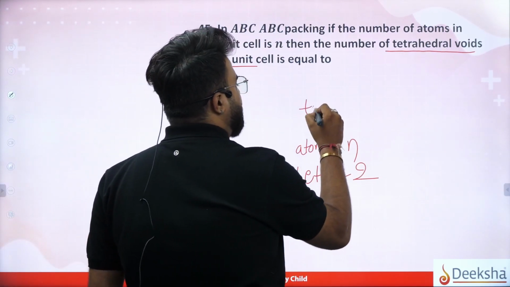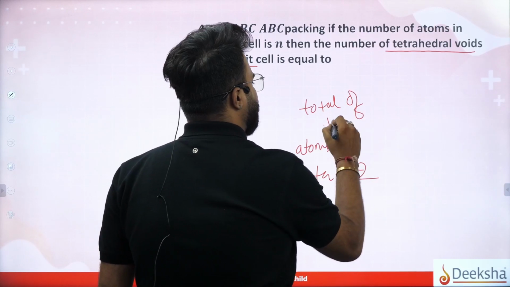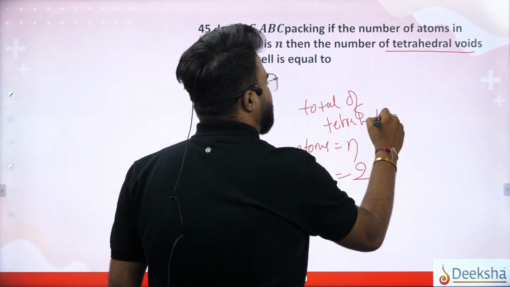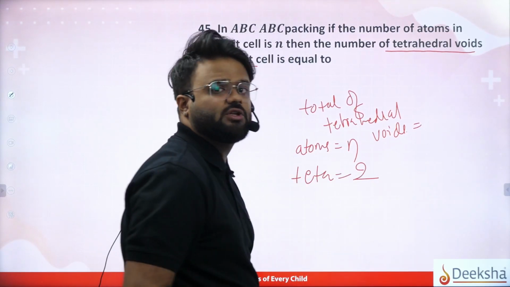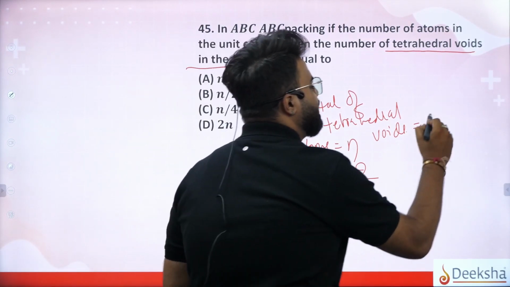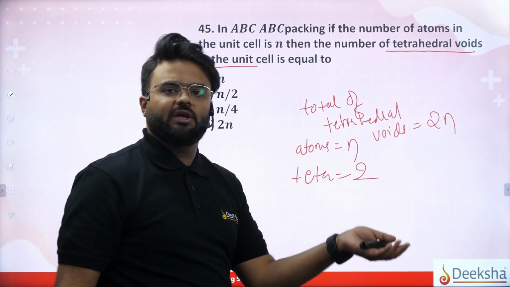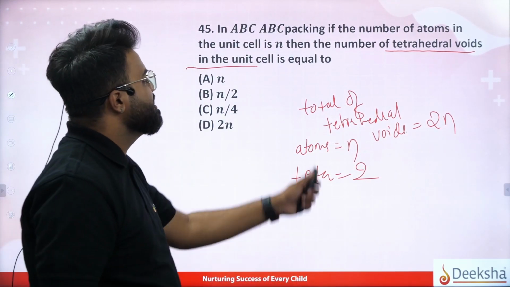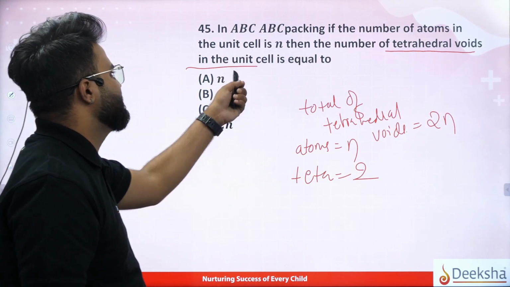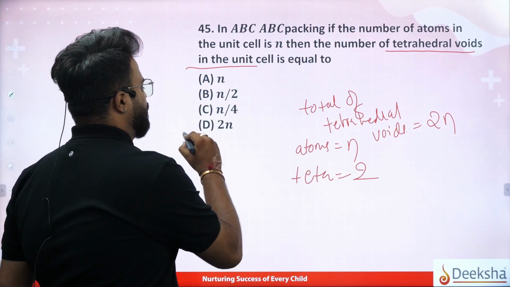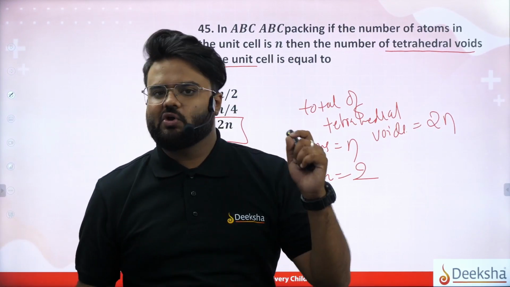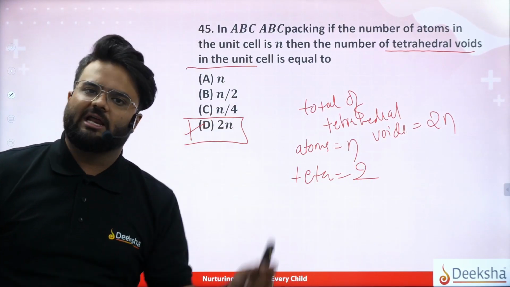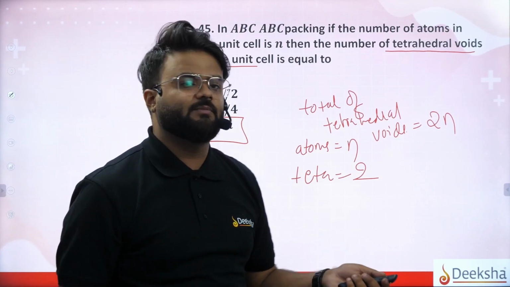So the total number of tetrahedral voids is equal to 2 into n. So 2 into n is the total number of tetrahedral voids. So the number of tetrahedral voids in unit cell is equal to 2 into n. Then your option D will be your correct answer. Okay, let's go to the next question.